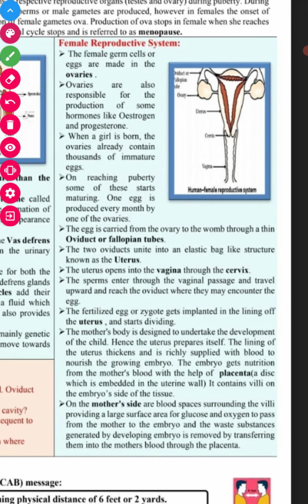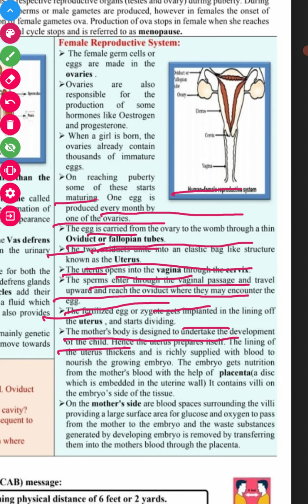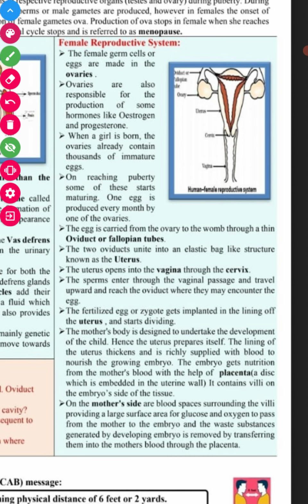Next we have the female reproductive system. In the female reproductive system we have the germ cell-producing organs called ovaries, and the ovaries are also responsible for the production of hormones like estrogen and progesterone.